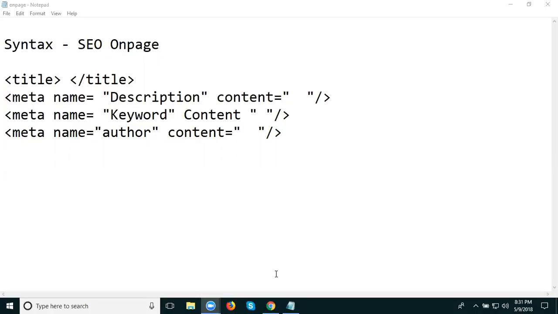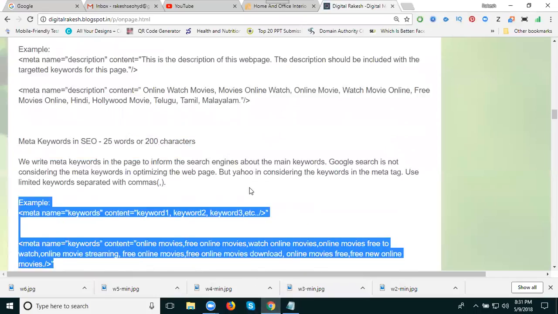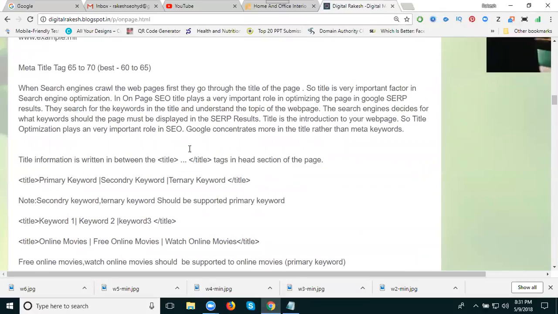First of all, I can show you the option called SEO title. It supports 65 to 70 characters. The best is 60 to 65 characters. Stopping up to 60 is better. Now, reach up to 65 characters. If you exceed more than 65, they show dot dot dot.